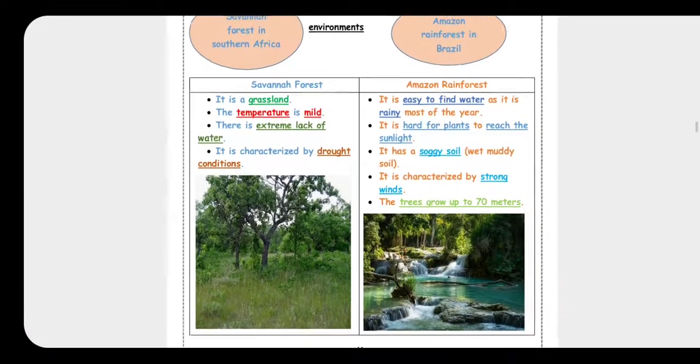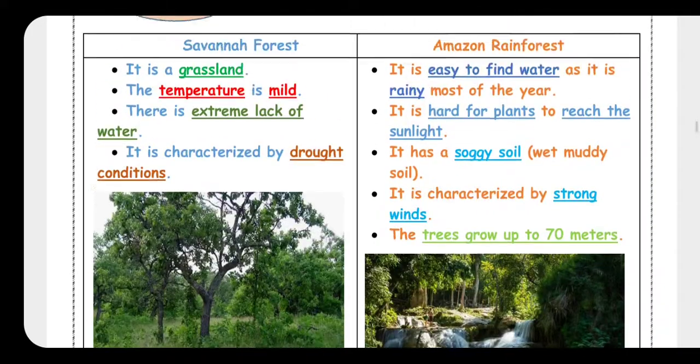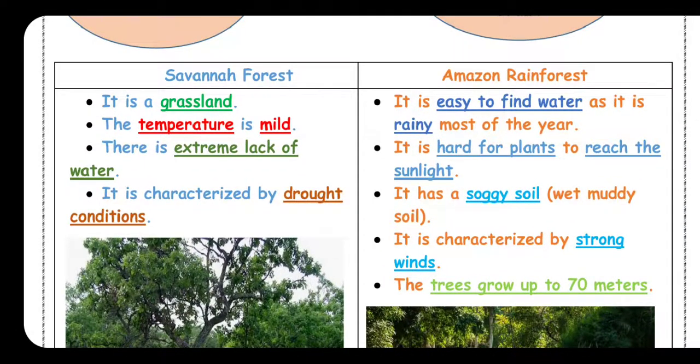So, Amazon rainforest, it's easy to find water because it's rainy most of the year. And it's hard for plants to reach the sunlight. It has a soggy soil or wet, muddy soil. And it's characterized by strong winds, strong air, okay? And the trees grow up to 70 meters.